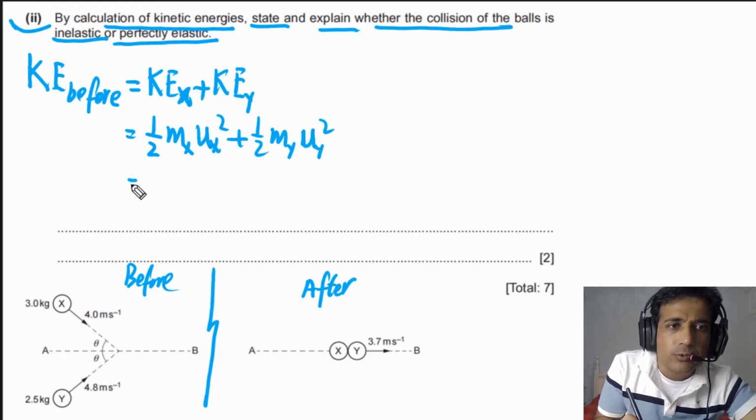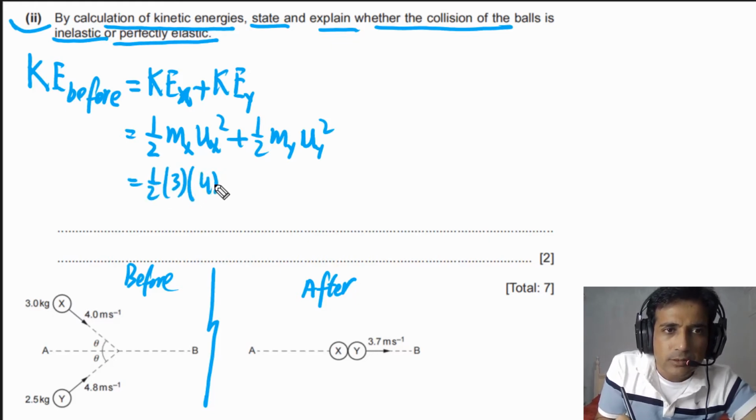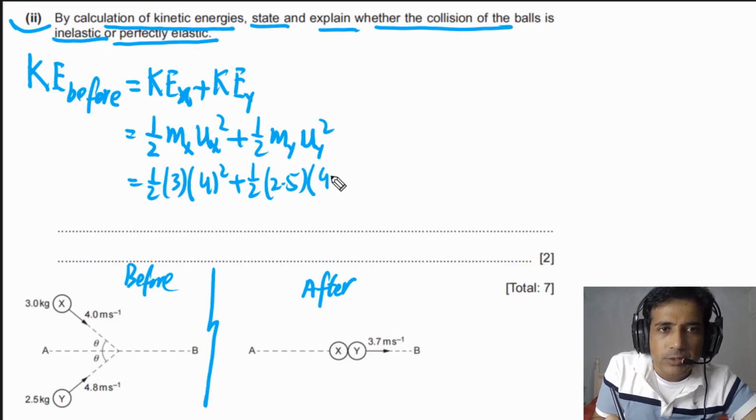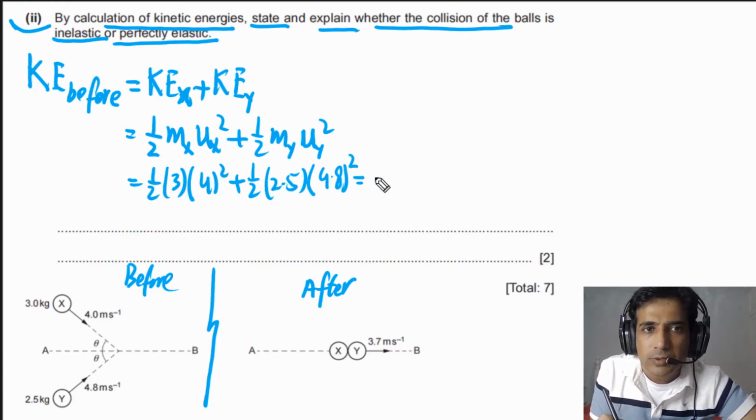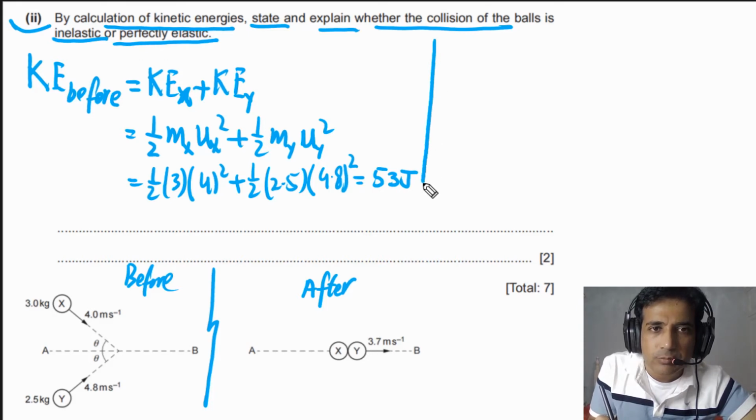Now simply we need to plug in values. So we have 1/2, mass is given to us, speed is given to us, and for the y we have the mass, that is equal to 2.5, and the speed is equal to 4.8 squared. Now if we solve this one, our answer in this case will be equal to 53 joules. So this is kinetic energy before collision.